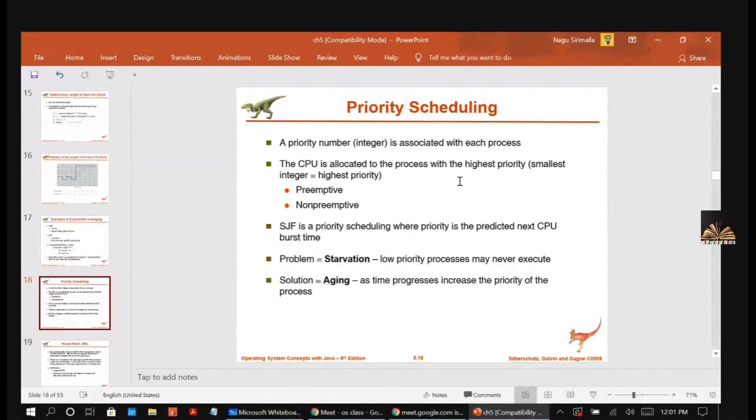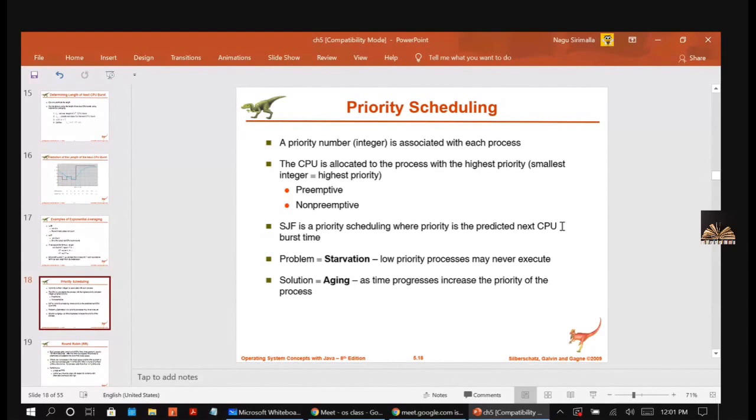If the process priority is 1, it has the highest priority. The smallest integer equals the highest priority. In this priority algorithm also you have preemptive and non-preemptive. SJF is also a type of priority algorithm, where the priority is the predicted next CPU burst.